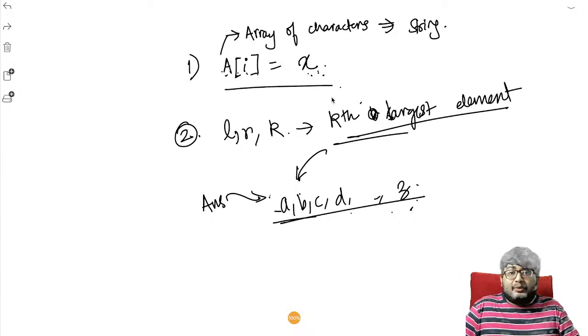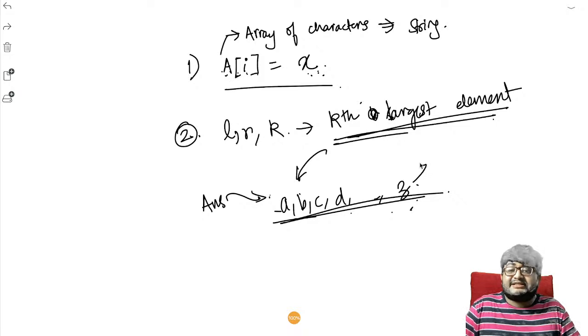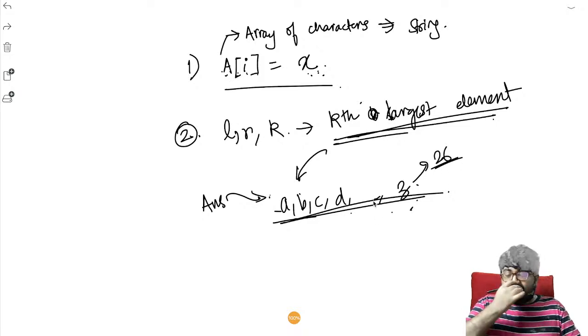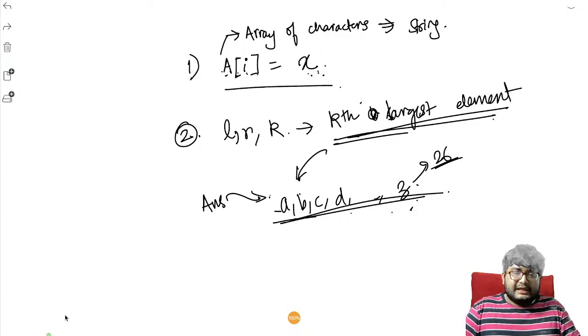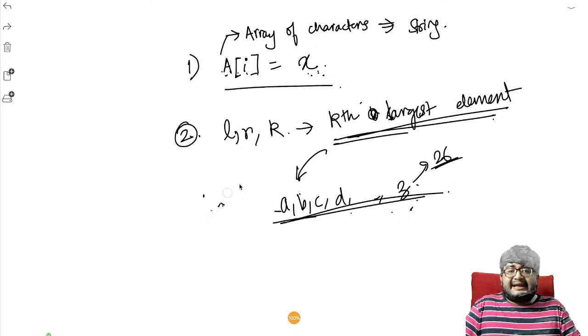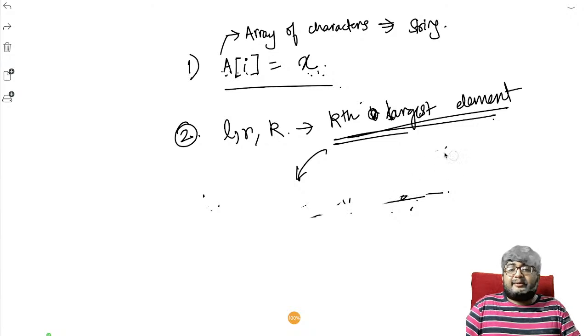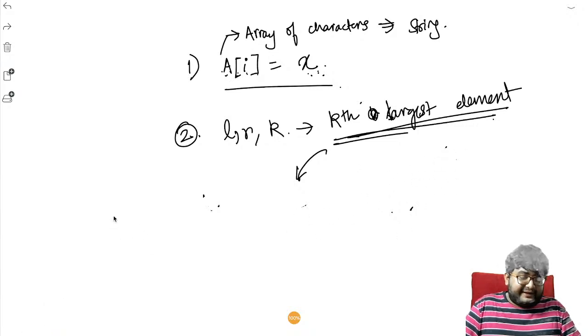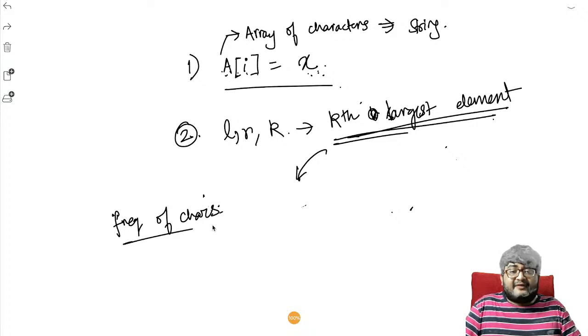Yes, our range of values is restricted to only 26. Okay, let's forget about the LR range. Let's just focus on the kth part. Let's say we are given the frequency of characters.